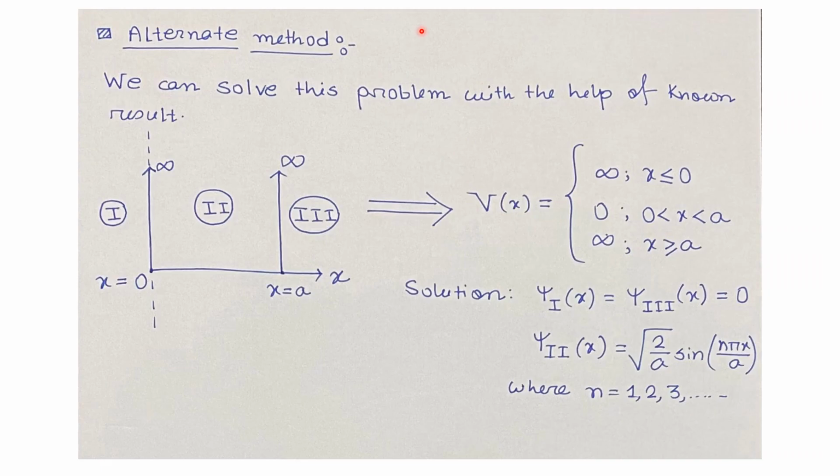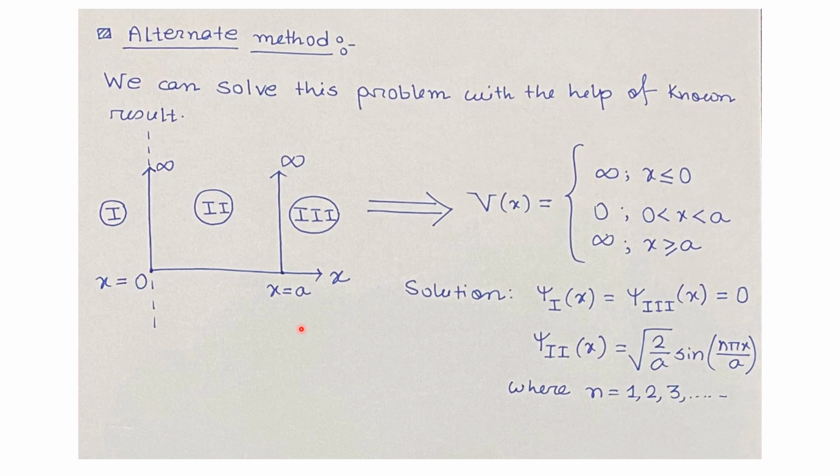Now, we will see a different approach to solve this problem. We can solve this problem with the help of a known result. Let us consider this kind of potential profile. That is, the potential is infinite for x less than or equal to 0. The potential is 0 for x greater than 0 but x less than a, and the potential is infinite for x greater than or equal to a.